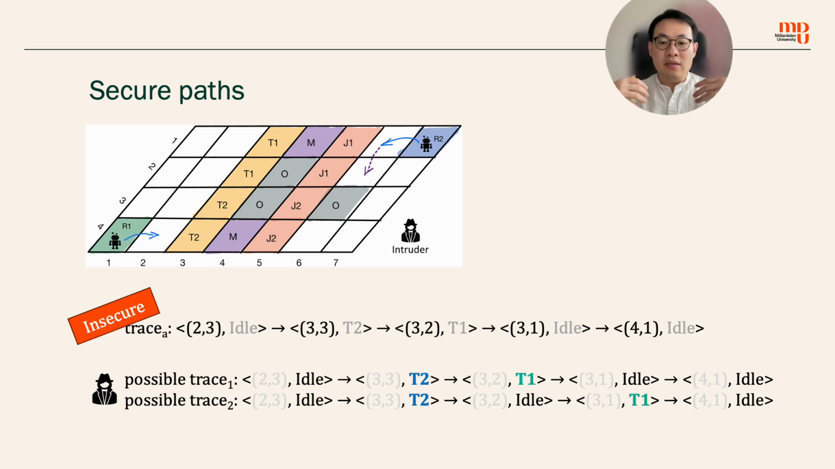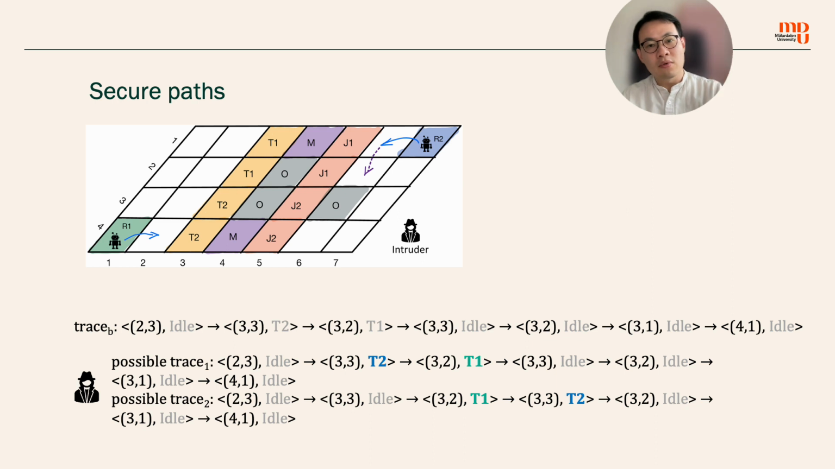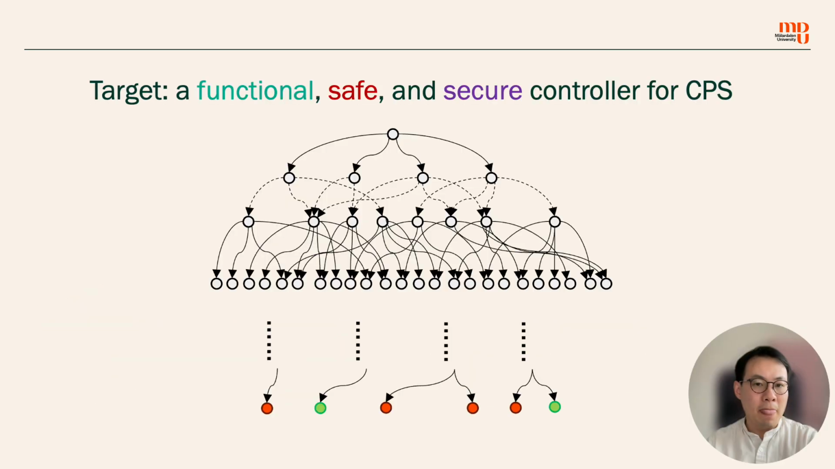Because the intruder can deduce the task execution order by only looking at the trajectories of the robot. However, trace B is secure, because in this trace, robot R1 can do T1 first or T2 first under the trajectory, right? So the intruder couldn't figure out the task execution order by looking at trace B, which makes the trace secure. Now our target is to synthesize a functional, safe, and secure controller for CPS, cyber-physical systems.